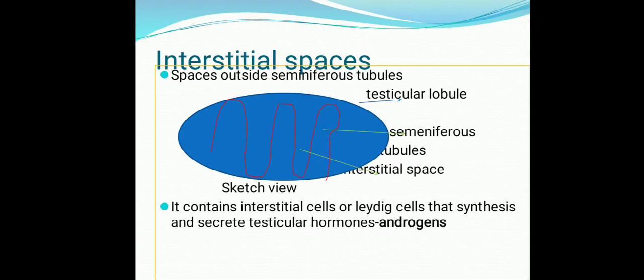Now in the next slide we will study the interstitial space that is found in the testicular lobule.